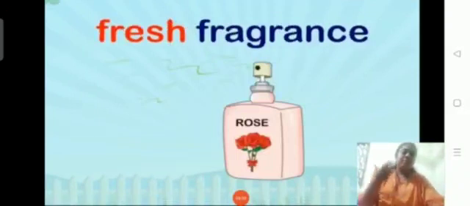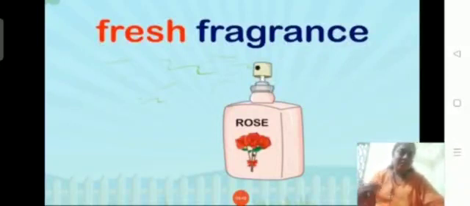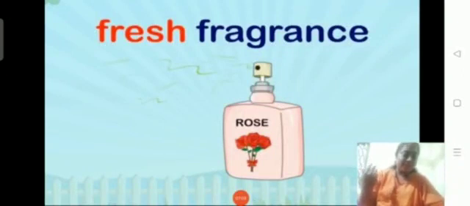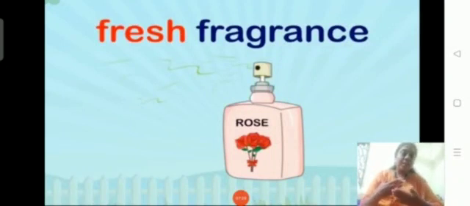Fresh fragrance. If you just remember, you're going walking around the garden, so you will be smelling varieties of flowers there. You may see rose, you may see jasmine. Just imagine you're smelling rose, you get a fragrance, right? So rose fragrance will be different, jasmine fragrance will be different. So all these things come under fragrance, children. When we are taking the smell of any type of flowers, it comes under fragrance.